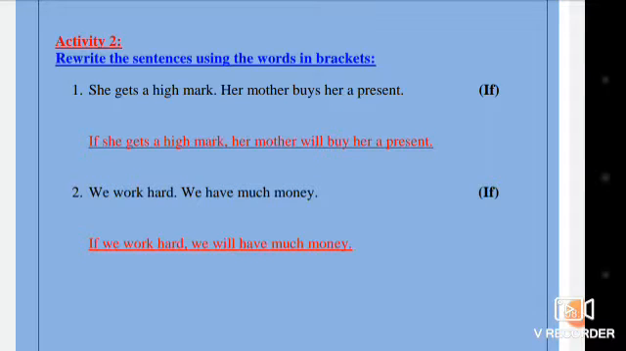Number 2, we work hard. We have much money. Use if. If we work hard, what will happen? We will have much money. Excellent.